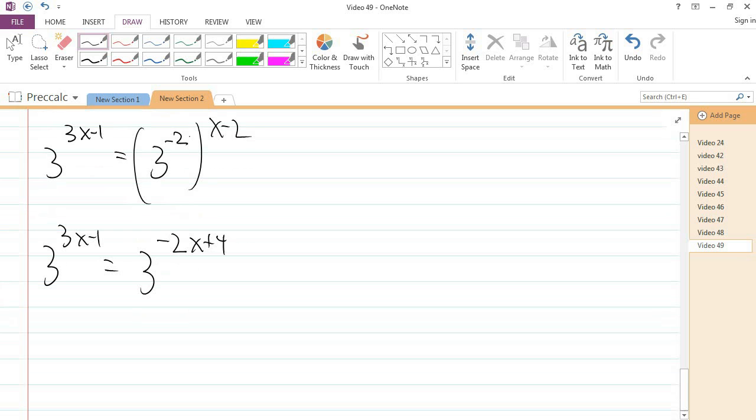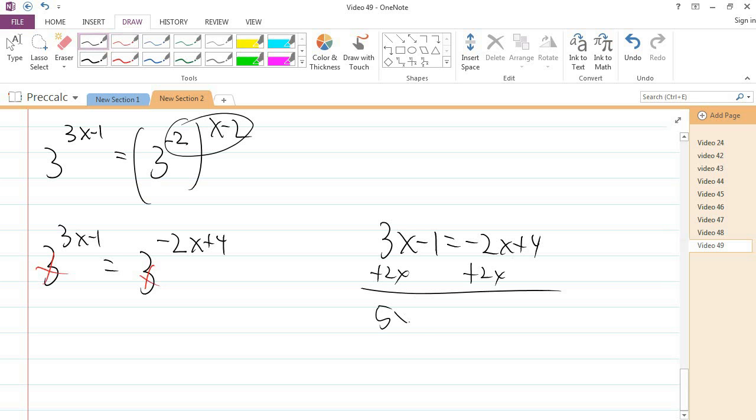Multiplying these two exponents out, I can now drop my bases and solve what's left. Plus 2x plus 2x, 5x minus 1 equals 4, plus 5 plus 1 plus 1, 5x equals 5. Ooh, look at that, x is 1. That's handy. That's really handy.